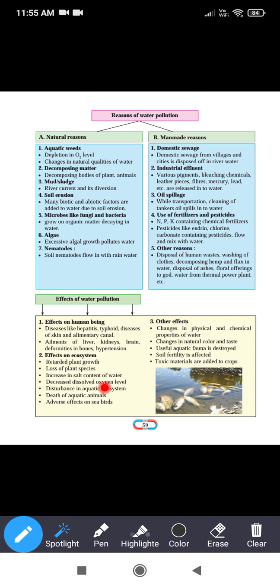Decrease in dissolved oxygen level, जो एक्वेटिक लाइफ के लिए अवेलेबल होता है, उसका अमाउंट कम हो सकता है. Disturbance in aquatic ecosystem. Death of the aquatic animals. And adverse effect on the seabirds, जो सी के ऊपर डिपेंड रहते हैं, उनकी भी डेथ हो सकती है.